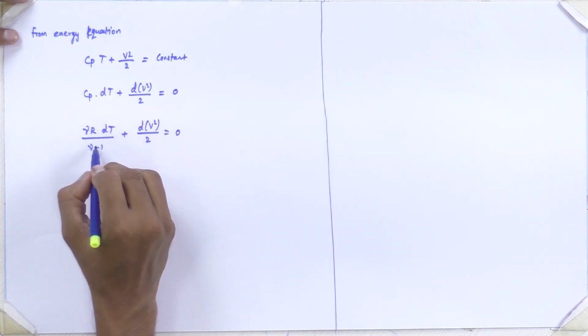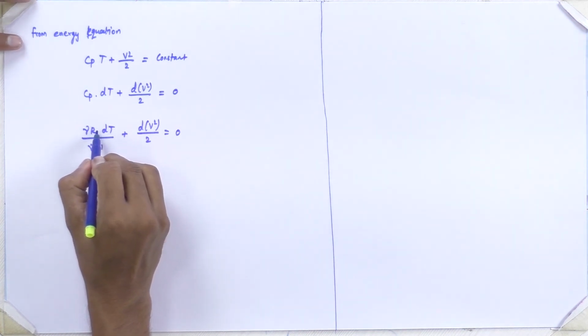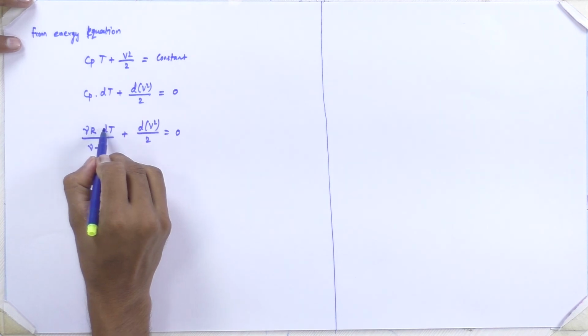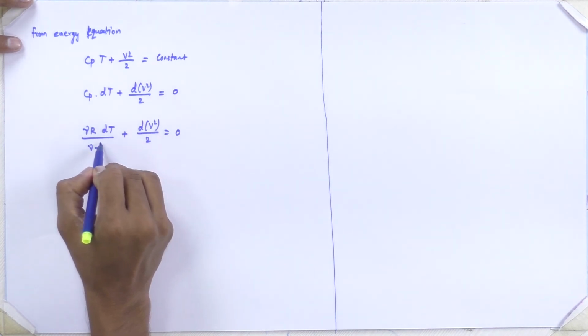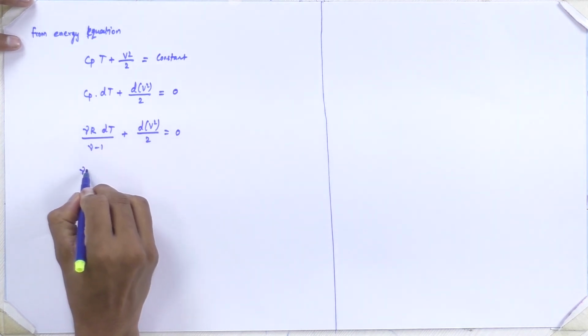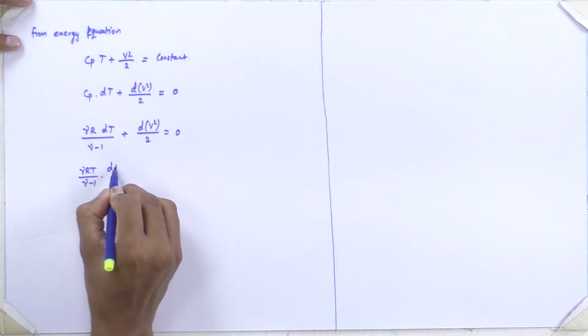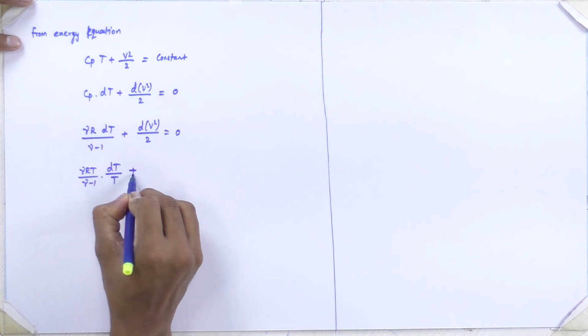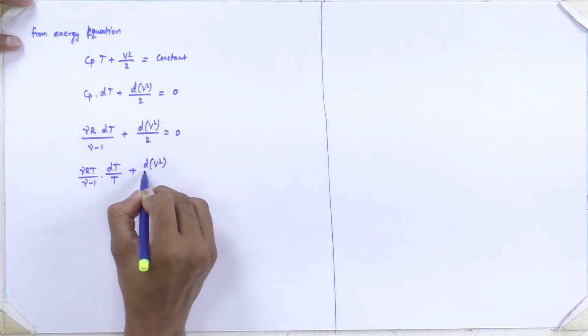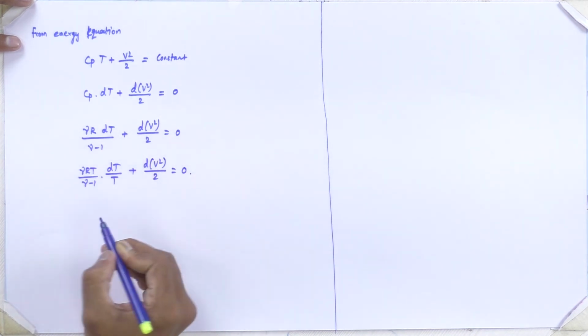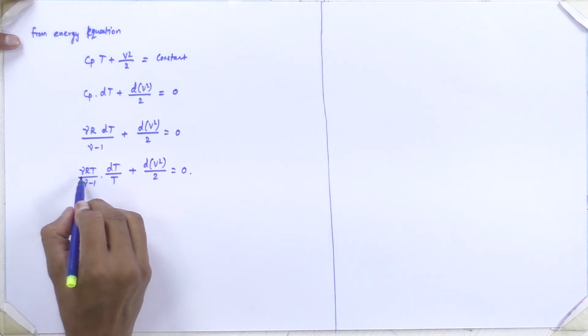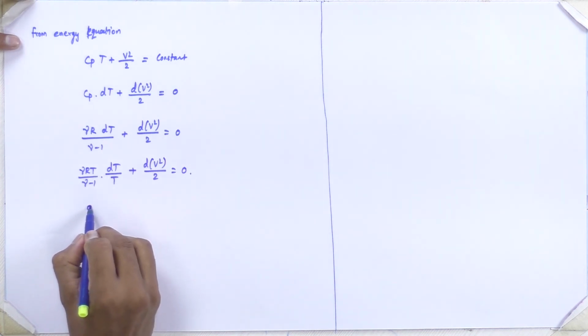So to get the fractions, let us multiply T term in numerator as well as in denominator. So gamma R T divided by gamma minus 1 into dT by T plus d of v square divided by 2 is equal to 0. From the speed of sound relation we know that gamma R T is equal to a square.